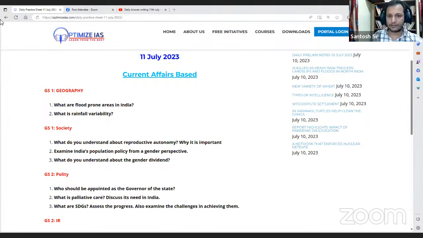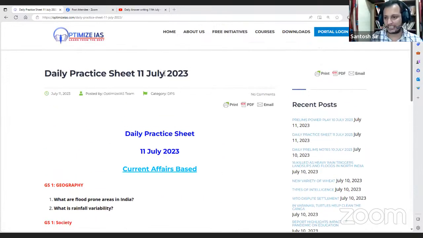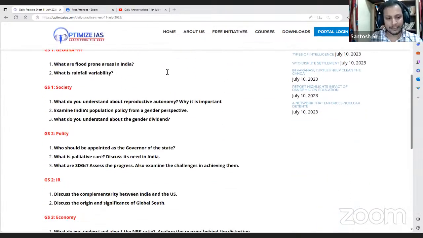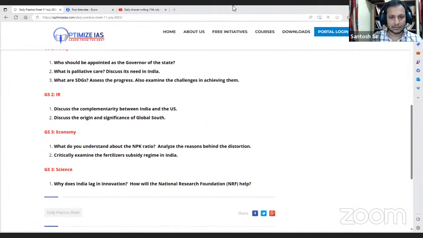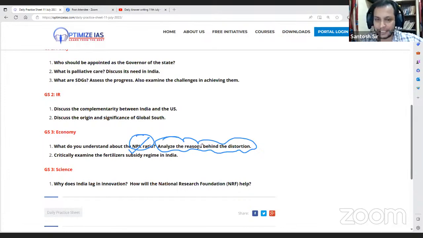From the daily practice sheet, I am taking one question today. The question is on fertilizers. What do you understand by NPK ratio? Analyze the reasons behind the distortion.